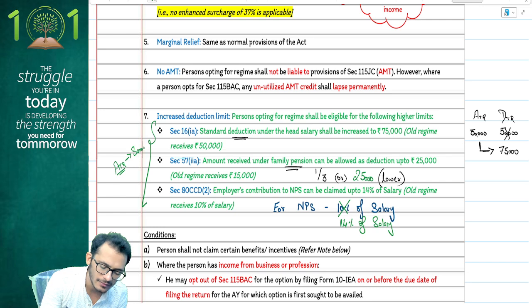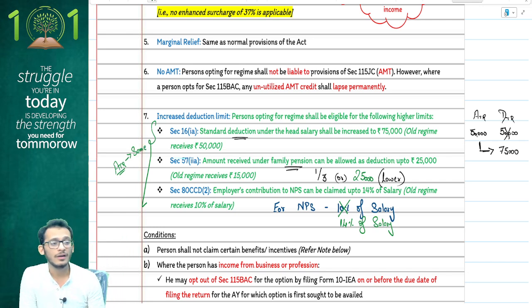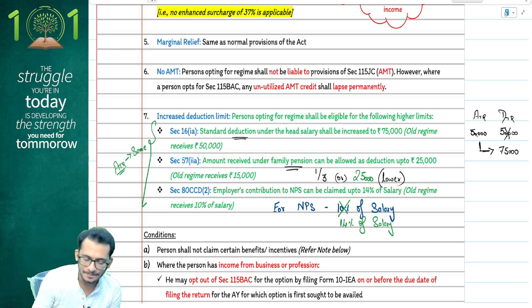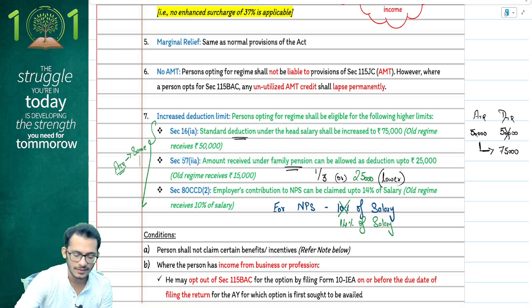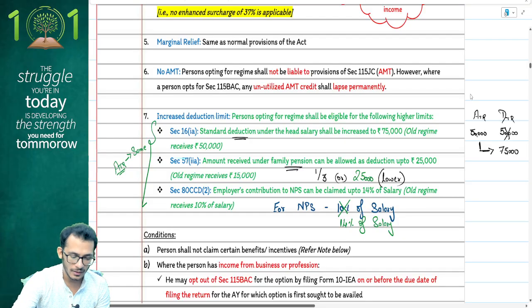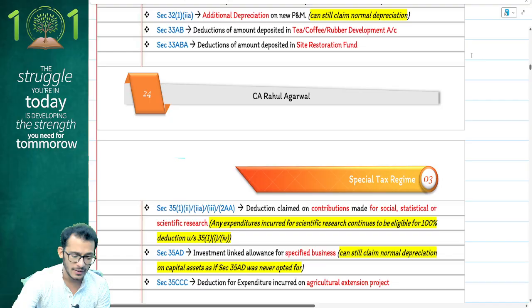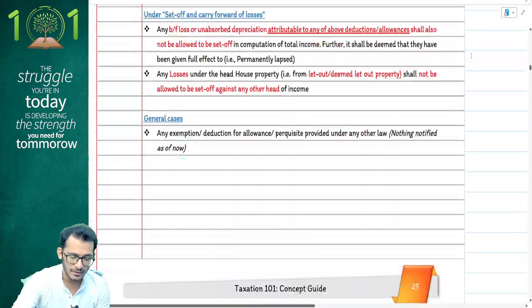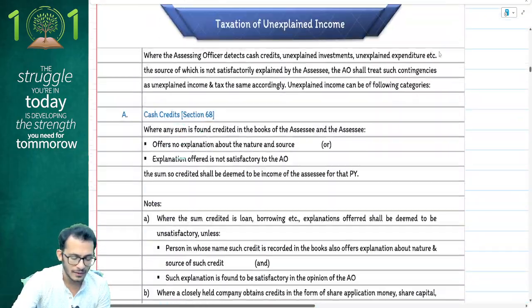Alternate tax regime will have the same old laws, whereas 50,000, 15,000 and 10% of salary. These extra amendments are only for DTR, default tax regime. Yes. Great. Let's move on forward, people. What other amendments do we have? We don't have any other amendments when it comes to your default tax regime, and therefore we are skipping it